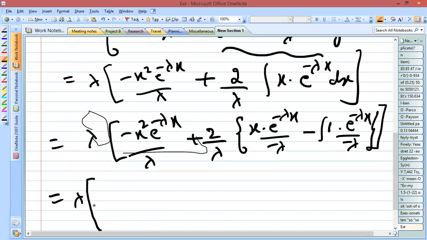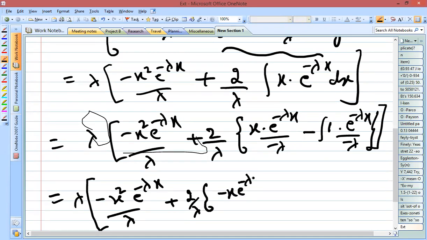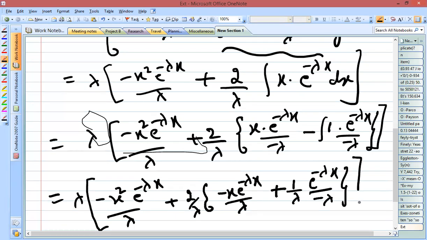Lambda within the big square bracket, minus x square e to the power minus lambda x by lambda, plus 2 by lambda within the bracket, minus x e to the power minus lambda x by lambda, minus into minus is plus 1 by lambda, here we will be having, and e to the power minus lambda x is e to the power minus lambda x by minus lambda, with the flower bracket and then this big square bracket.